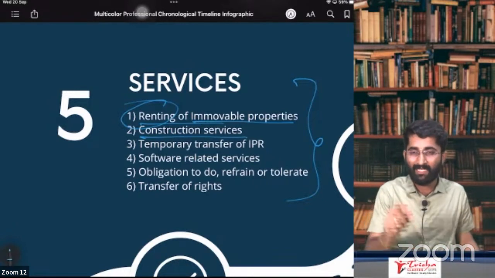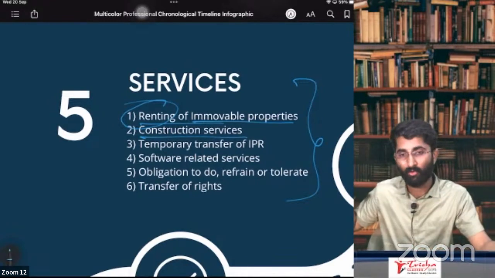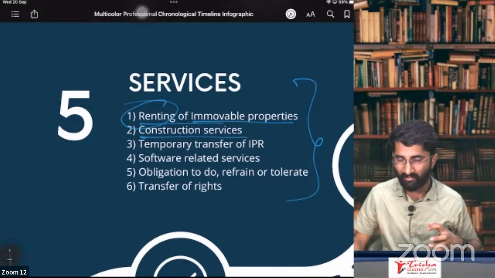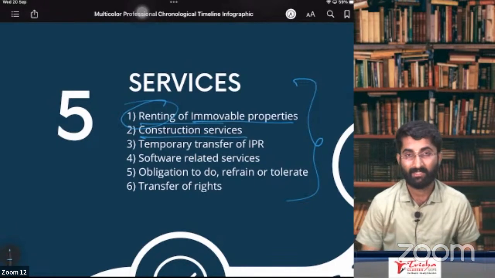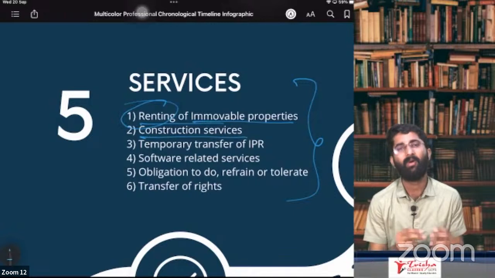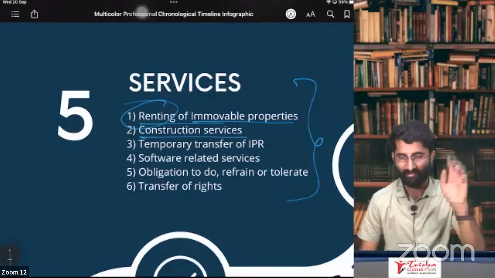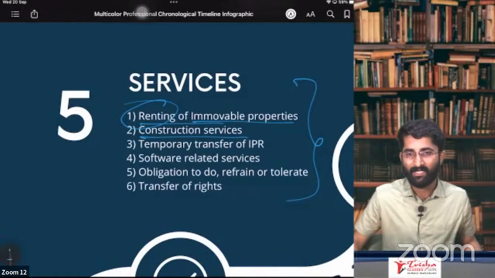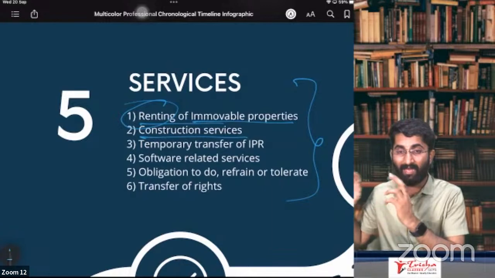I am a builder. I am building some building for you. You are giving me some amount. On your behalf, I am building it here. This will be considered as supply of service, as provided in Section 7, subsection 2, Schedule 3. So there is Schedule 3, remember? In case of transfer of building, I will build it and I will transfer it.